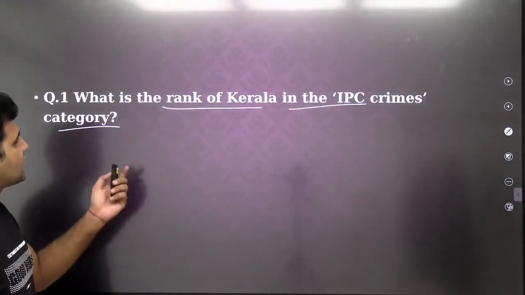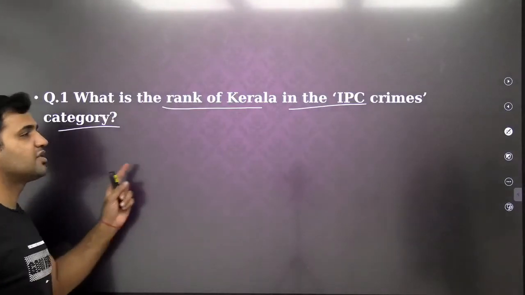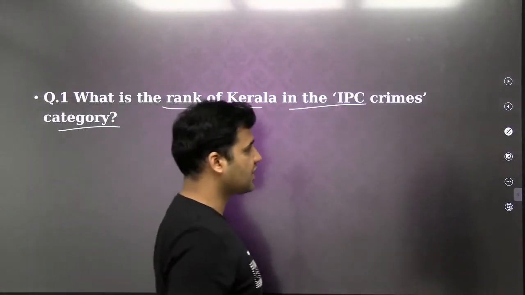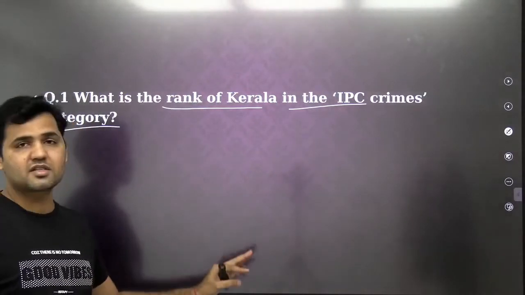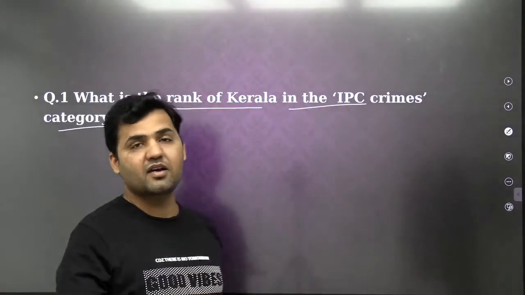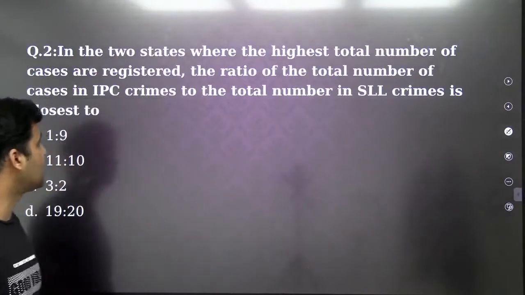That's it. What is the rank of Kerala in the IPC crime? You say 5. 5 is the answer to the question, guys. Is it clear? So, a very easy step based on the basic concept of reading the bar graph and how to assign the rank based on the ascending number of cases. Now look at the second question.